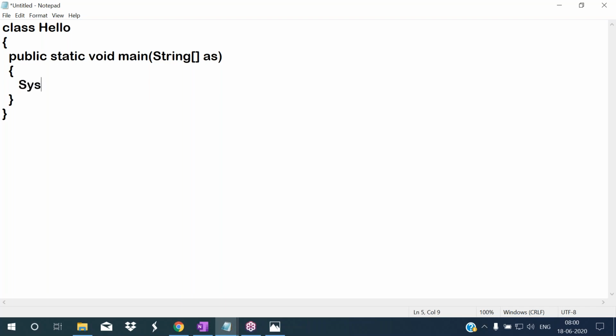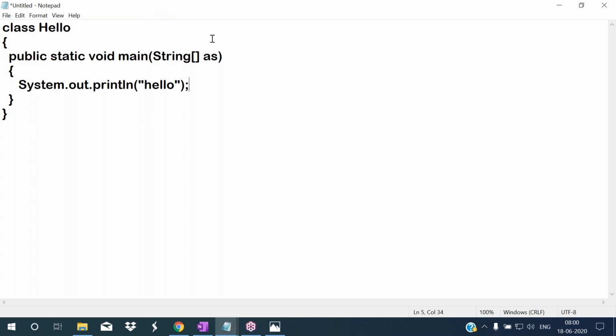Now I want to print hello on the output screen. To print data on the output screen, in the C language we use printf. Like that, in Java we write the statement System.out.println. I'm writing the string hello, because I want to print hello. So now this is one basic Java program to print hello.